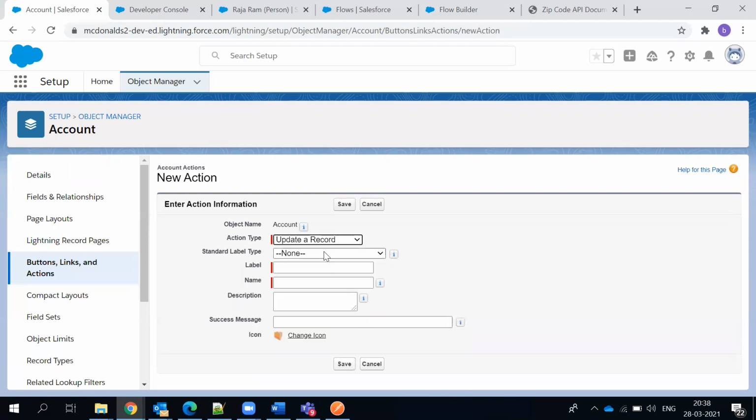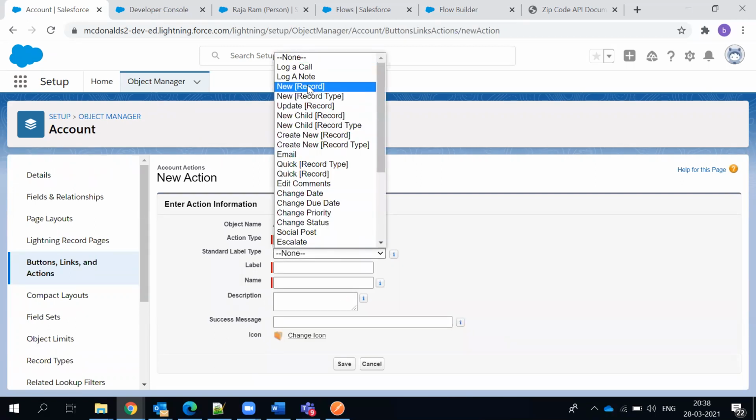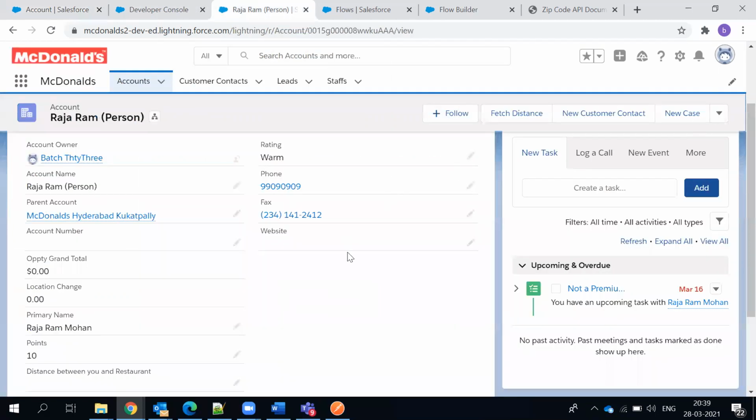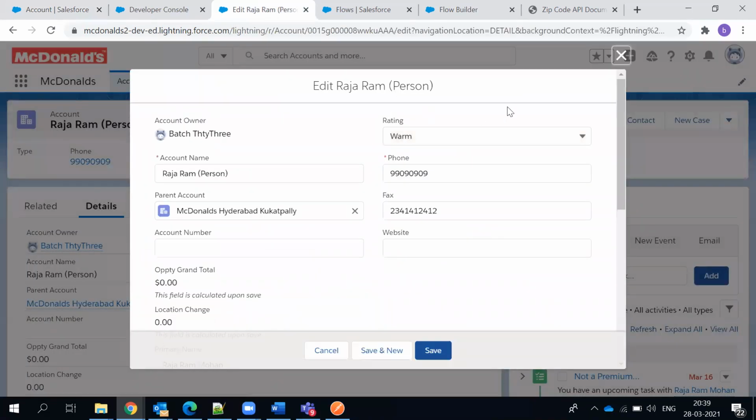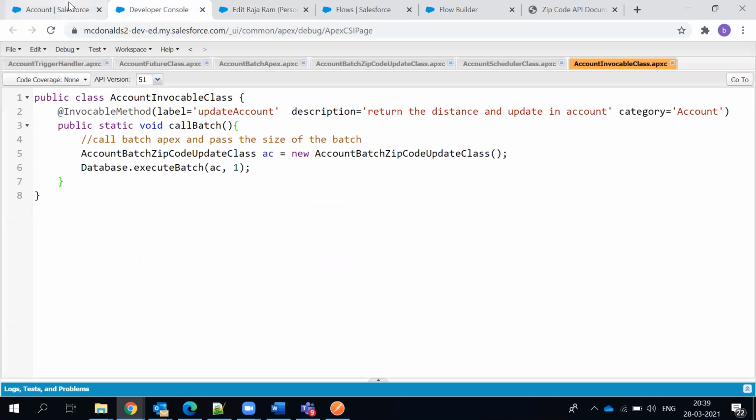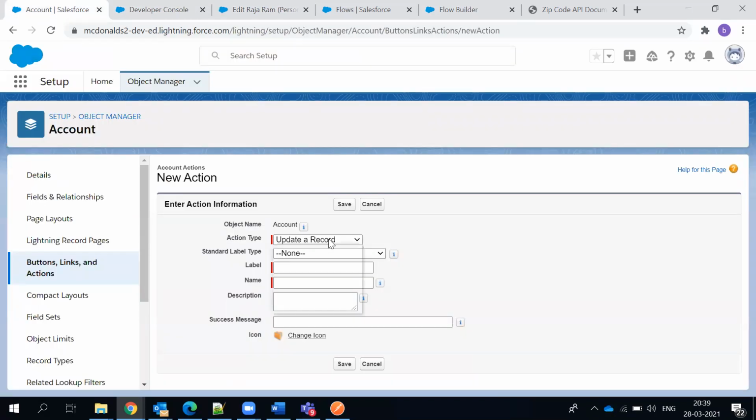So I wanted to update a record. Again, this comes as an option of something like this UI. If I edit this, how this layout is there, this layout comes in picture. So that is what it indicates about update record. Again, I don't want that. You need a flow.